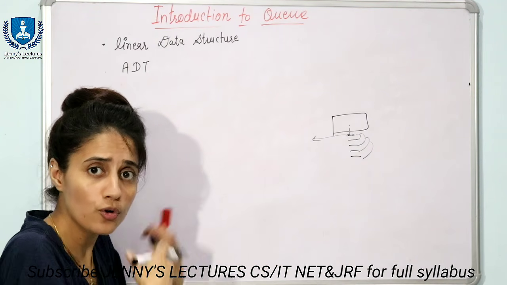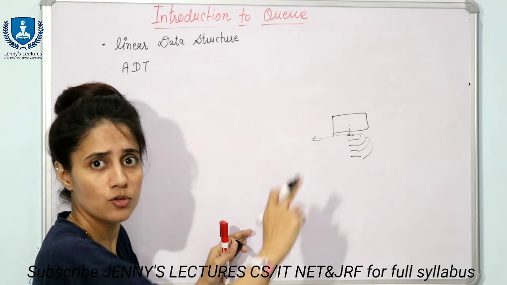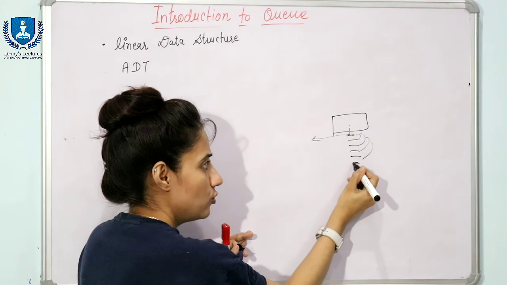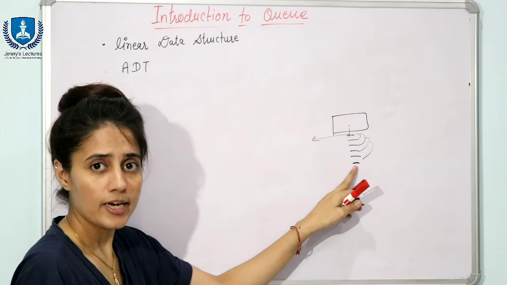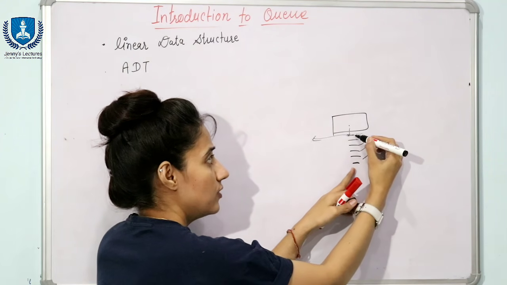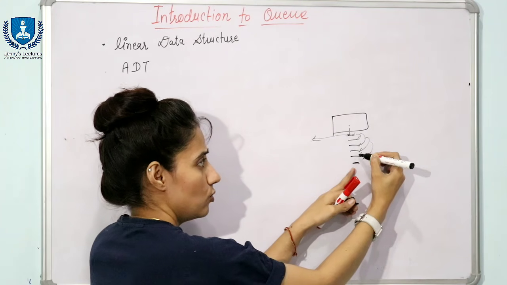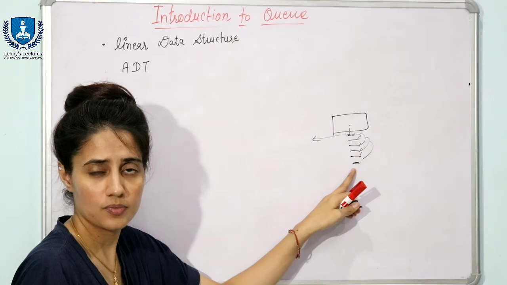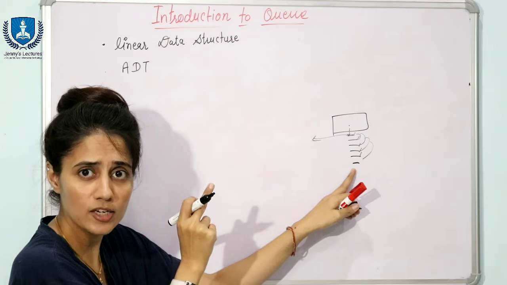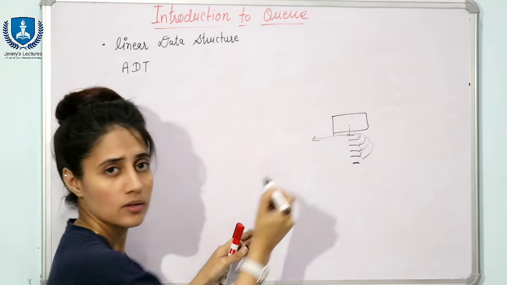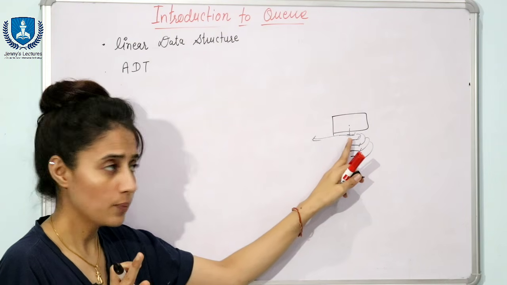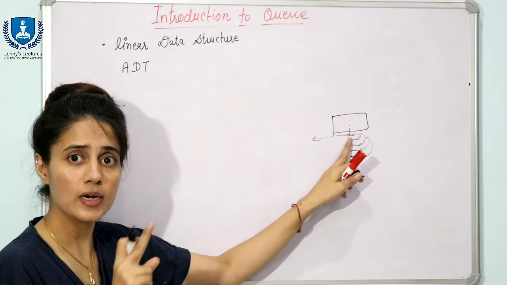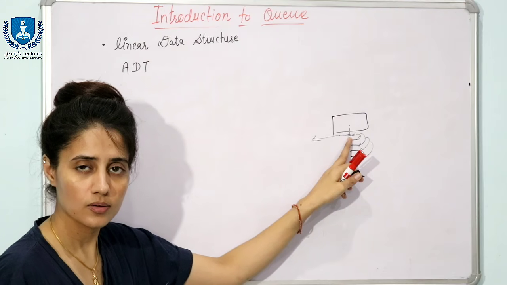And suppose before you there are 5 persons and then you reach there. You will have to stand at the 6th position, and you will get the ticket after these 5 persons. So, the simple idea here is first in, first out, or first come, first served. The person who is first in the row will get the ticket first.